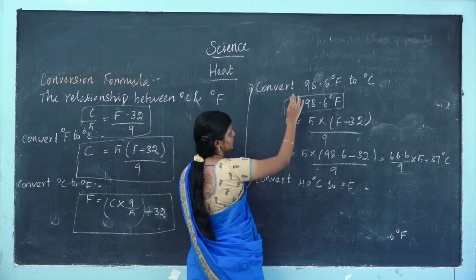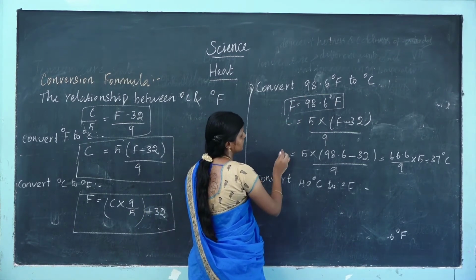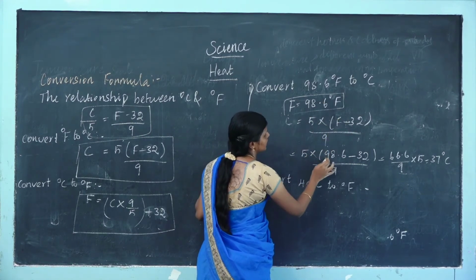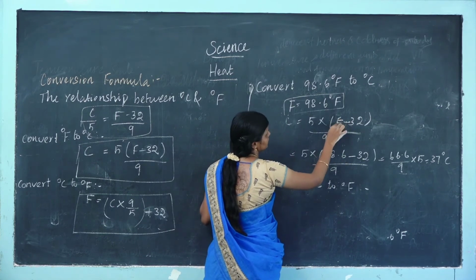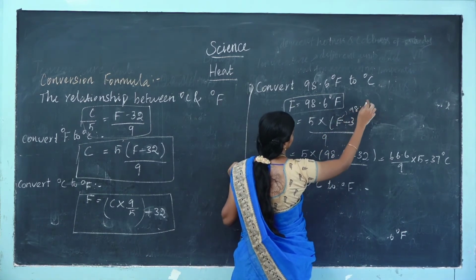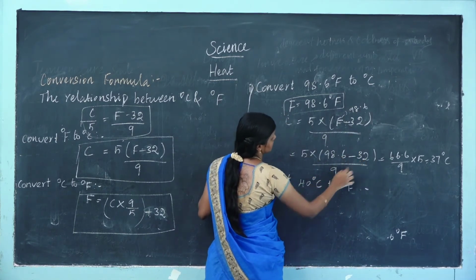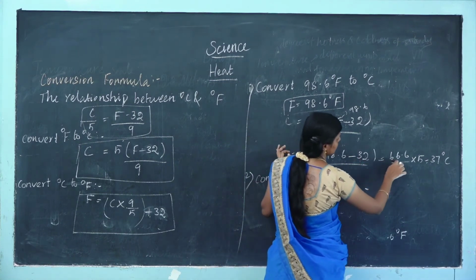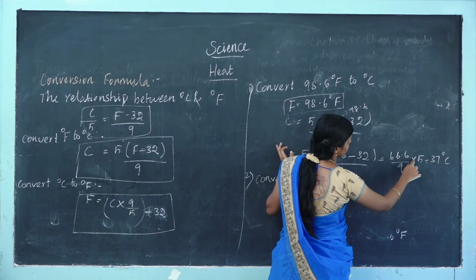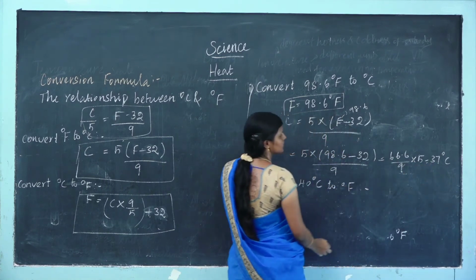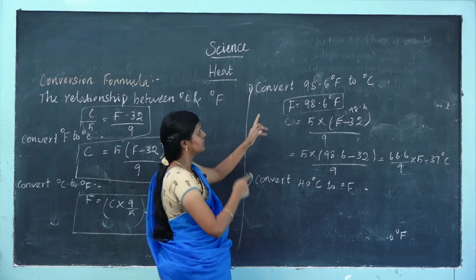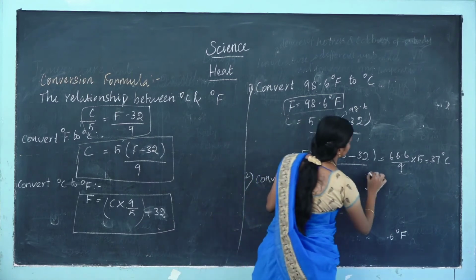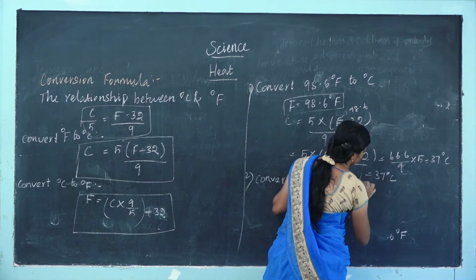So we convert to degree Celsius. C is equal to 5 into F minus 32 by 9. If we put Fahrenheit as 98.6, it is 98.6 minus 32, that is equal to 66.6 by 9 into 5. Cancel this, so the answer is 37 degrees Celsius. We converted the Fahrenheit into degree Celsius. This is the answer for the sum: 37 degrees Celsius.